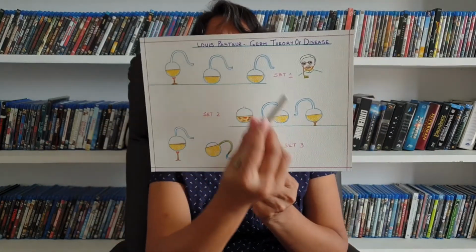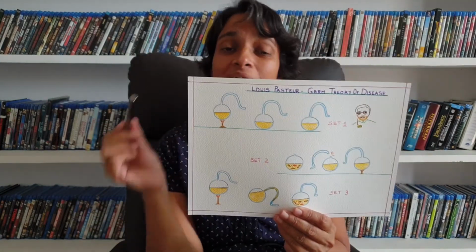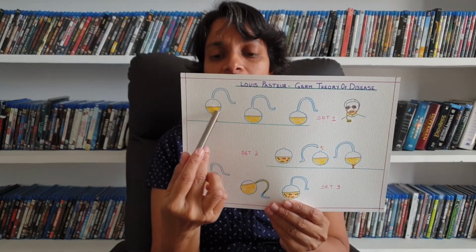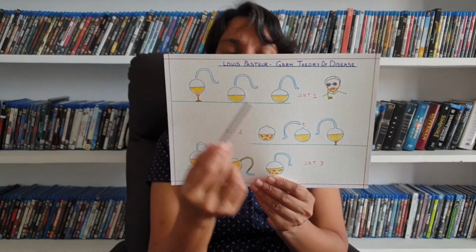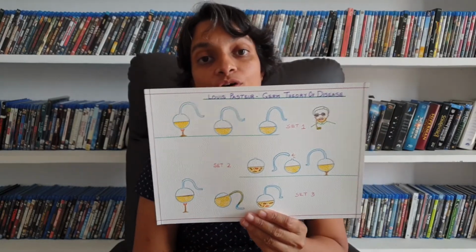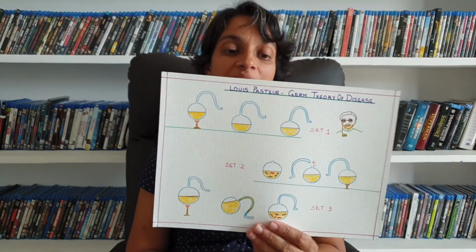And then finally, with this experiment, he proved that pure air by itself cannot cause growth of microorganisms, and impurities in the air that are coming in are the ones that result in the growth of microorganisms, and the impurities carried in the form of dust and particles in the air is the one that results in diseases. This experiment proved once and for all that organisms arise from previously existing organisms, and microorganisms are the reason for diseases.